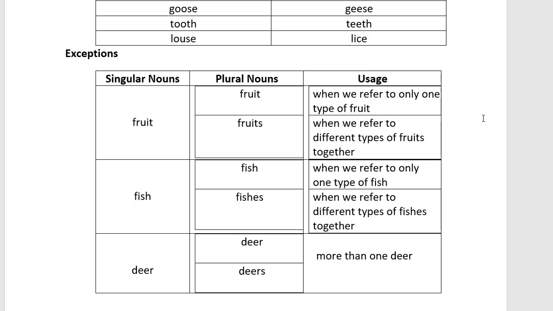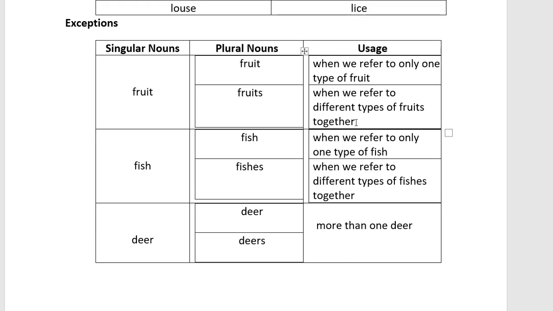For them, we will see the plural nouns. The plural noun can be both fruit and fruits, fish and fishes, deer and deers. You see, two plural nouns are written: one is the same as the singular noun and one with s or es.